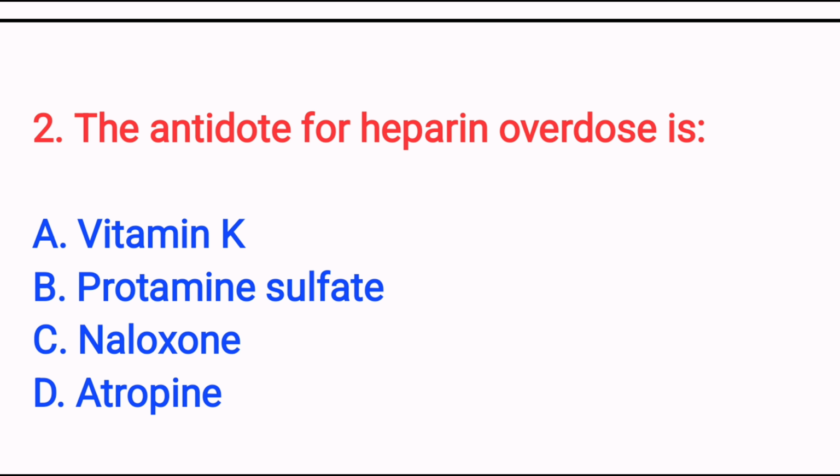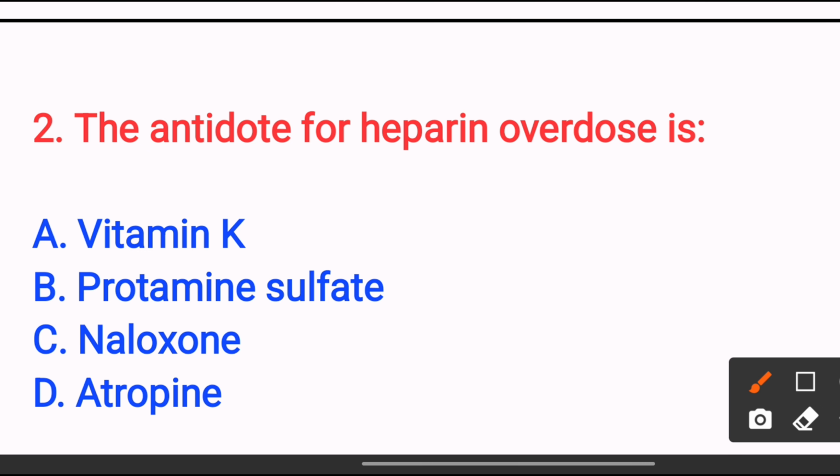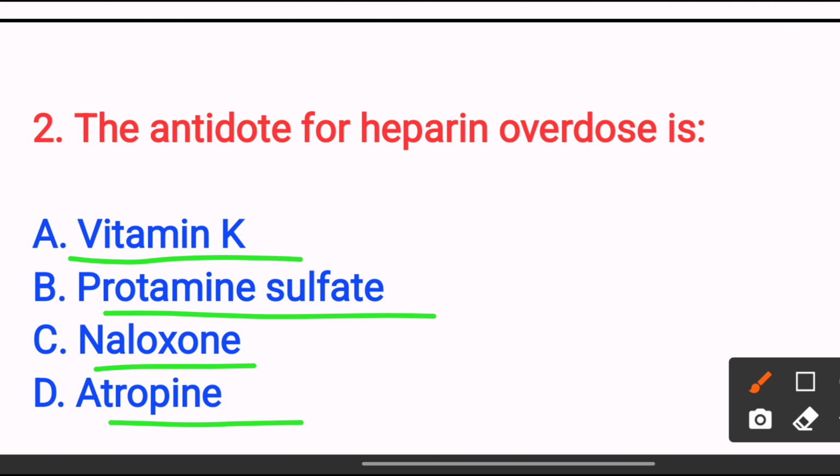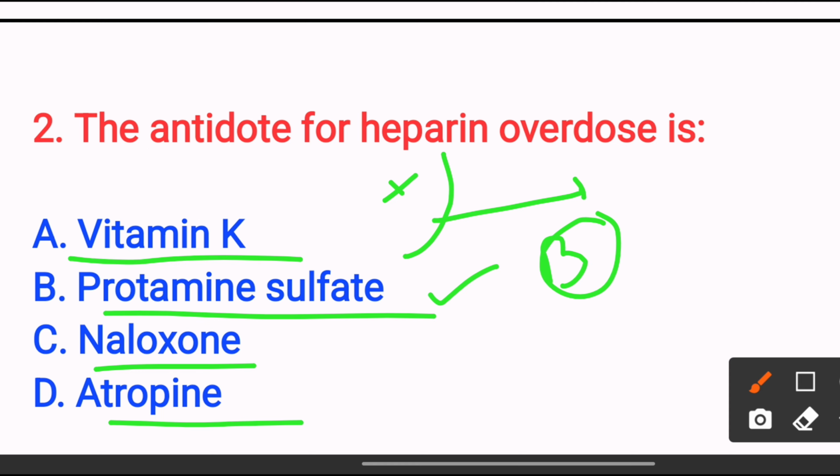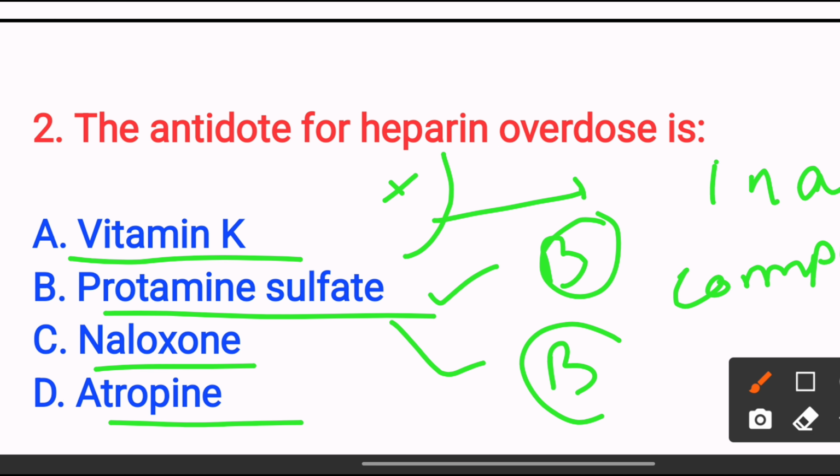the antidote for heparin overdose is option A vitamin K, option B protamine sulfate, option C naloxone, option D atropine. The answer is option B protamine sulfate, because protamine sulfate binds with the heparin to form a stable inactive complex, reversing its anticoagulant effects. So the answer is option B protamine sulfate.